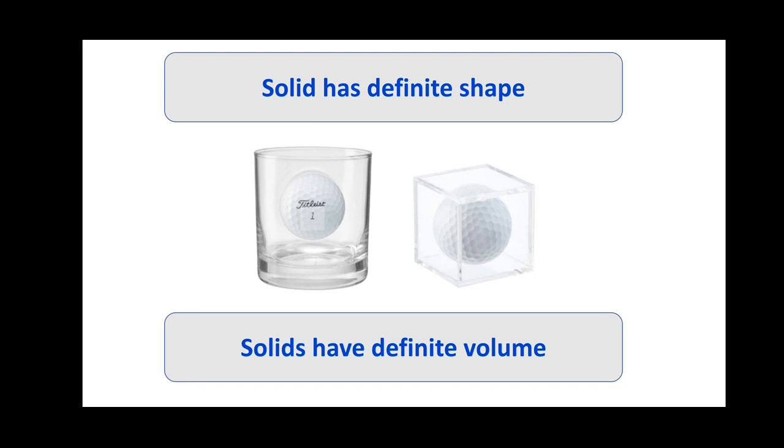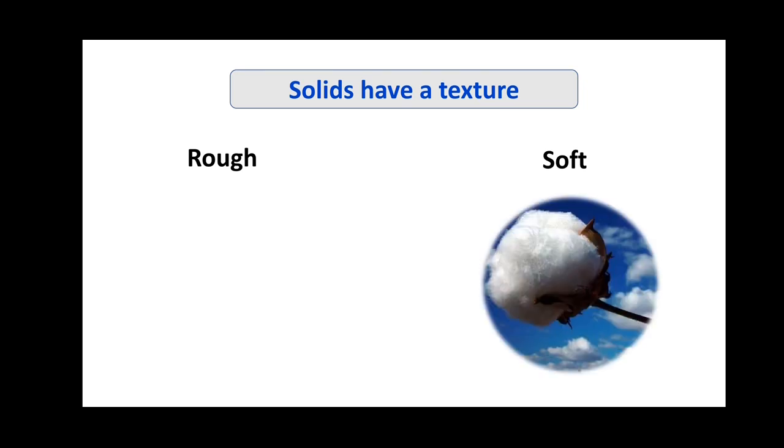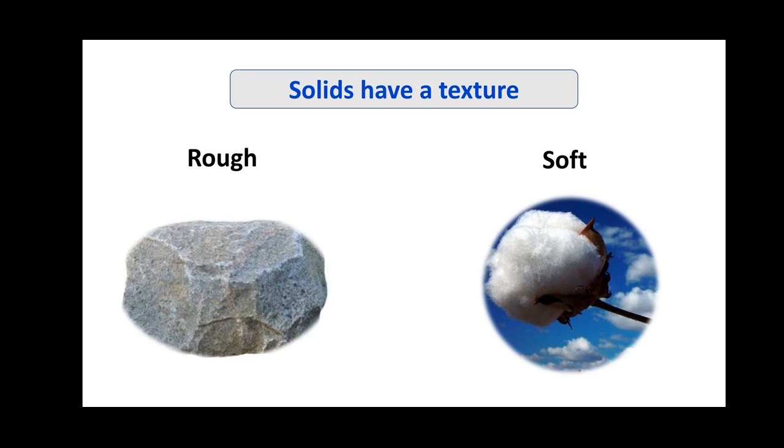The next property of a solid is that solids have a texture. Different solids feel different when we touch them. That is, some may be felt as rough and others may be felt as soft, isn't it? For example, when we touch wool or cotton, we will feel it as soft. If we touch a rock, we will feel it as rough. And a polished surface will be felt as smooth, right? That is why we say that all kinds of solids have a texture.